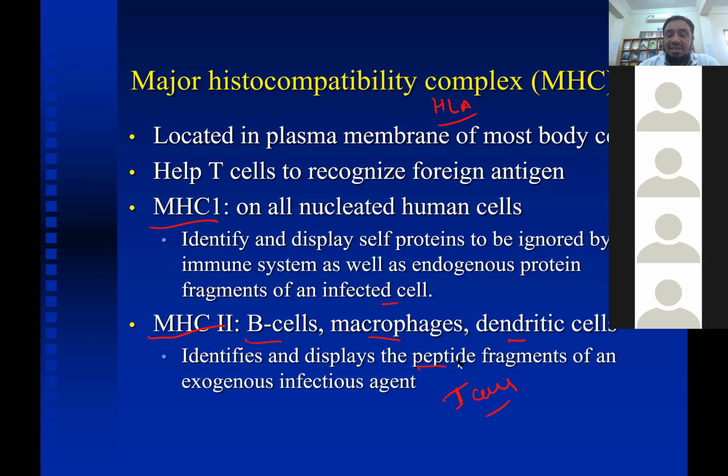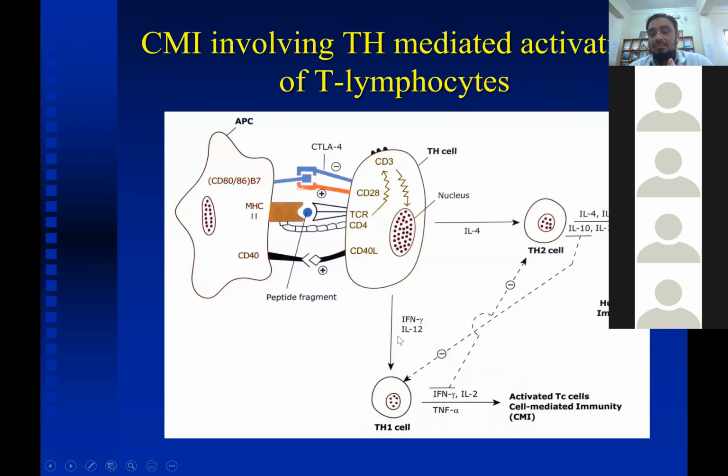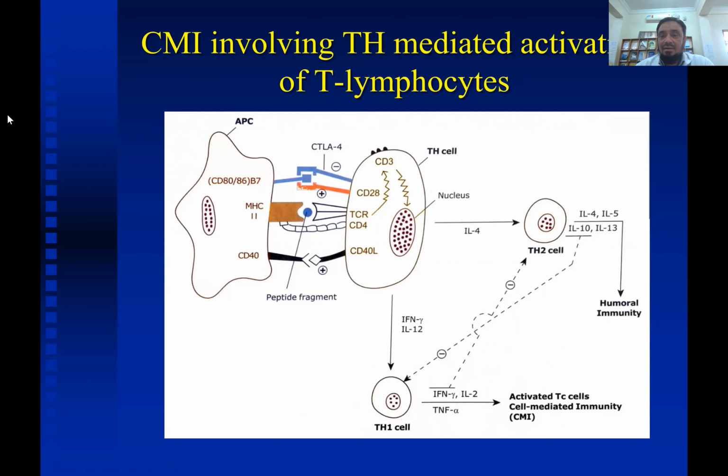So MHC1 is present on all nucleated human cells, whereas MHC2 is limited only to B cells, macrophages, and dendritic cells. Now we come to the important thing, that is cell-mediated immunity, involving T helper mediated activation of T lymphocytes.